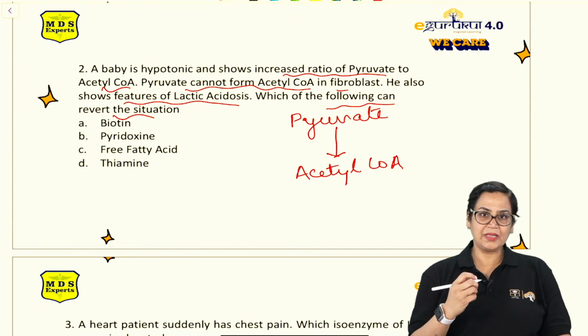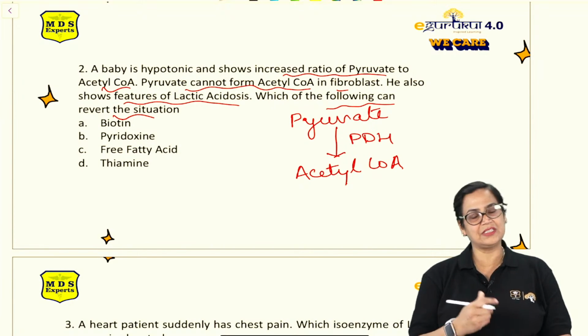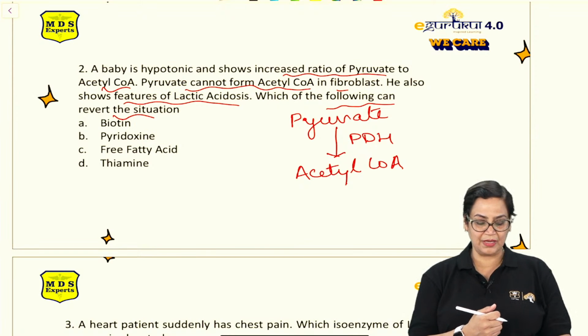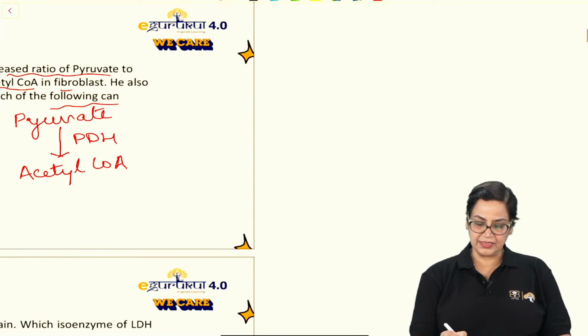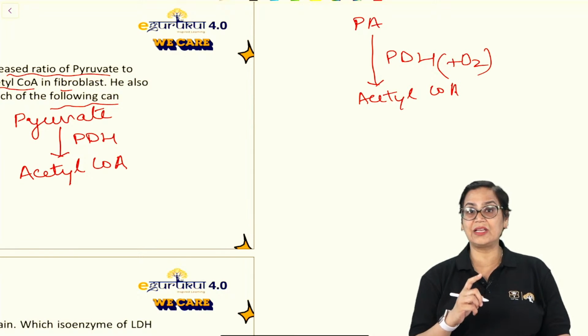Right? Now remember the reaction. The name of the enzyme here is PDH, pyruvate dehydrogenase complex, which is again an example of a multi-enzyme complex. Now if we look at the composition, this is the reaction. Pyruvic acid in the presence of PDH forms acetyl coenzyme A. This reaction is taking place in the presence of oxygen. Very, very important. And this is strictly an irreversible reaction.